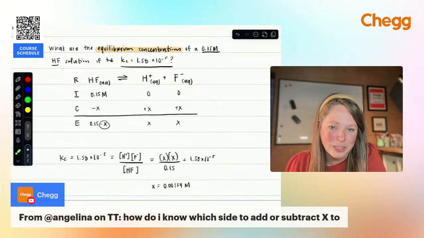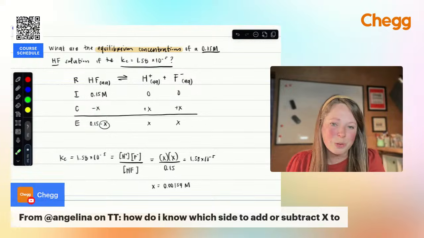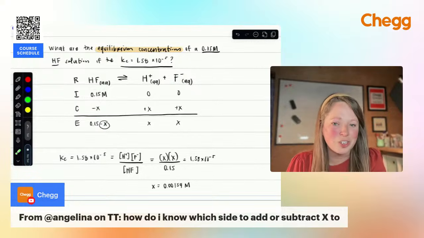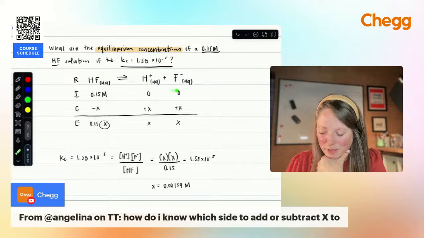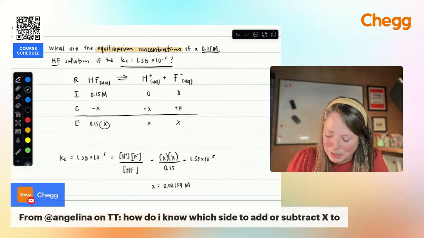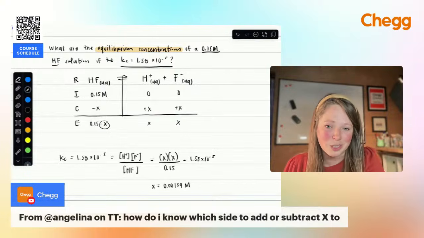We could also work backwards. We could figure out what was going on with each of those. We have X, we could then substitute that back in. So basically, you're just looking at this reaction, imagining it happening in solution. So I have HF, and I'm watching it ionize or separate out into H plus and F minus. That's how I know whether I'm subtracting X and where I'm adding it. It's always going to be the same: you're subtracting from your reactants and adding to your products as that reaction proceeds.